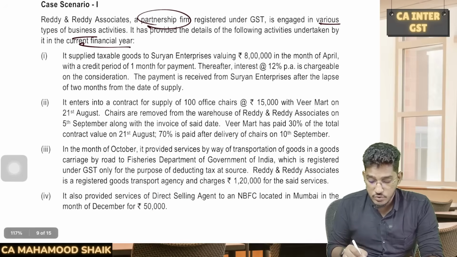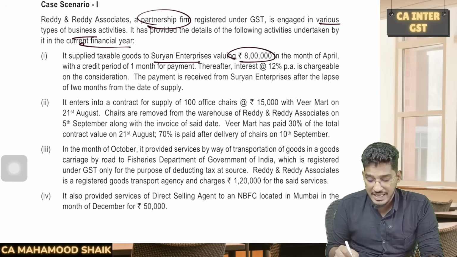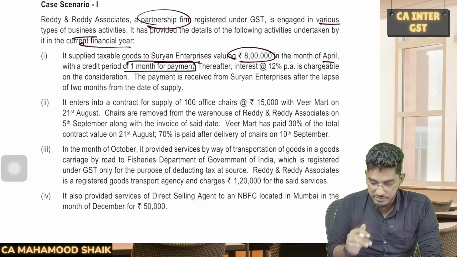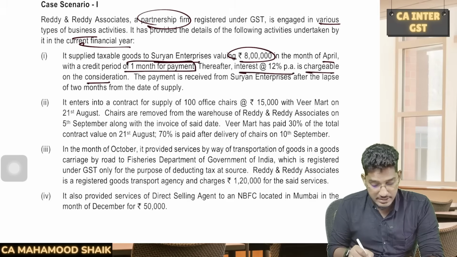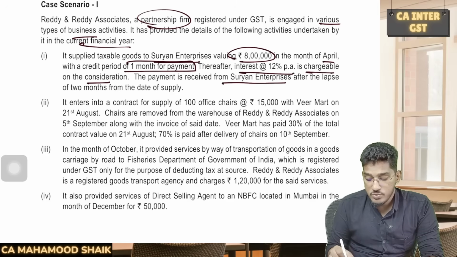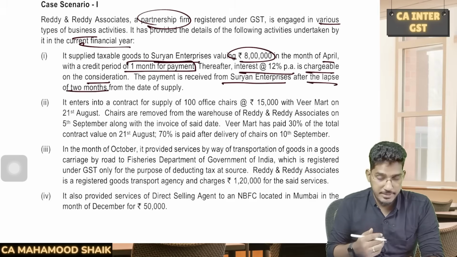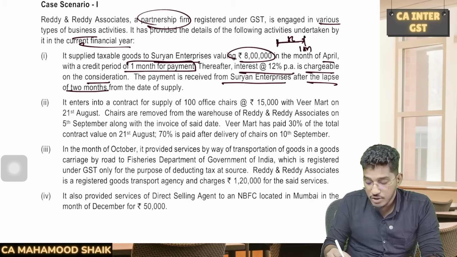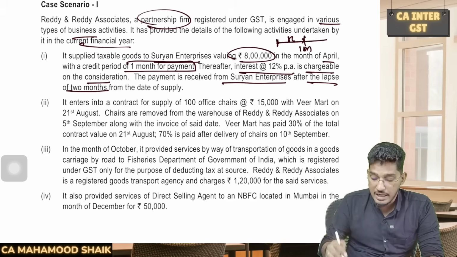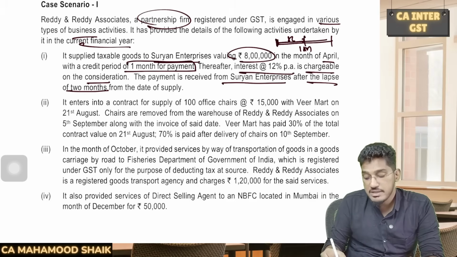It supplied taxable goods to Suryan Enterprises valuing 8 lakh rupees in the month of April with a credit period of 1 month for payment. Thereafter, interest at the rate of 12% is chargeable on consideration. The payment is received from Suryan Enterprises after the lapse of 2 months from the date of supply. So they have made a supply amounting to 8 lakh rupees. They have given 1 month of credit, but the customer is paying after 2 months from the date of supply.